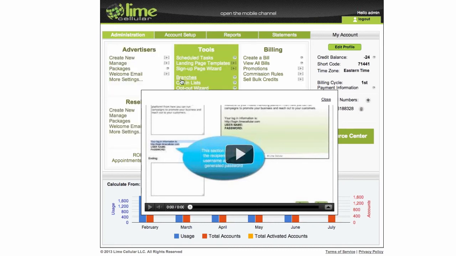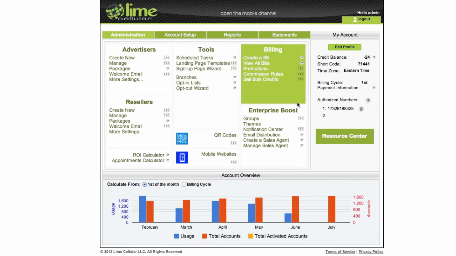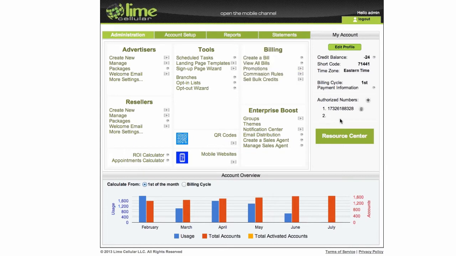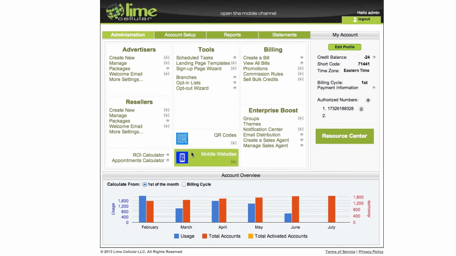So if you're not sure what welcome email does, just click on the video or on the tooltip and it will show you what it does. So this is really helpful. Instead of going all the way to Resource Center and finding the information about that feature, you have a video waiting for you right here. So you have videos and we have new icons and we have all the panel navigation.